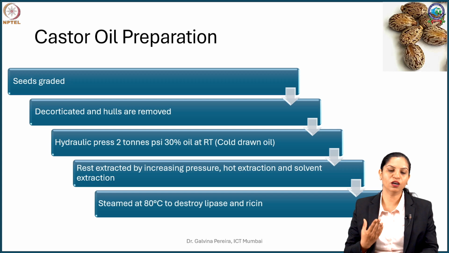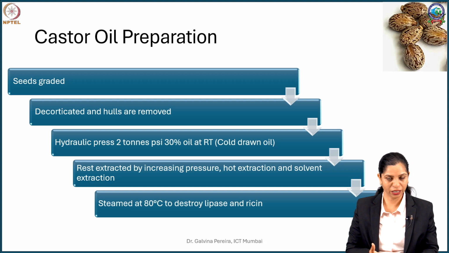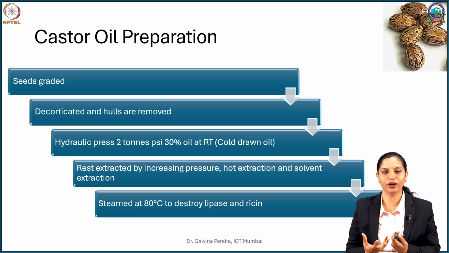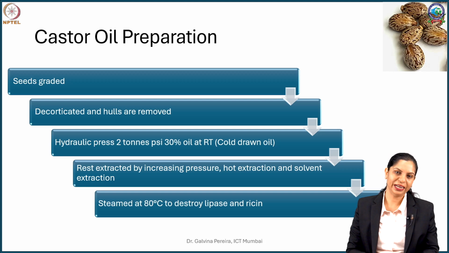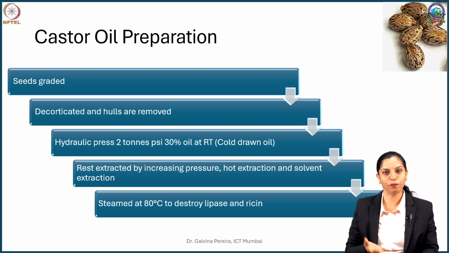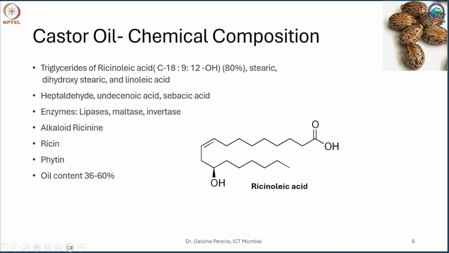So steaming serves the purpose of agglutinating two proteins. One is lipase, which can cause release of free fatty acid, and the next is it neutralizes or agglutinates your ricin, which causes poisoning. Now this oil which is left is kept saved. Any solids which are deposited are then filtered, and then you can use the oil for your pharmaceutical grade.